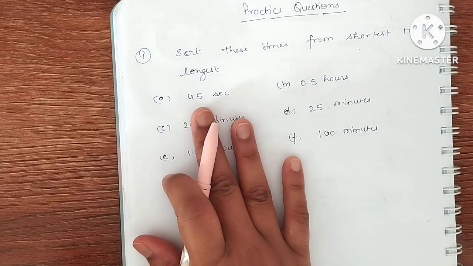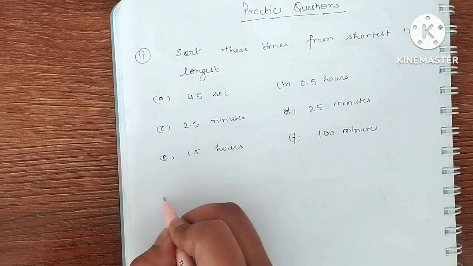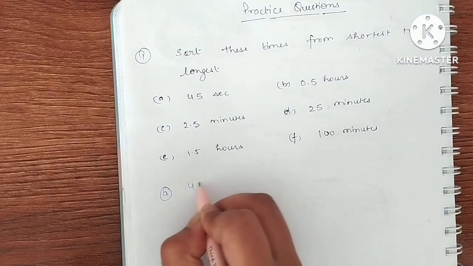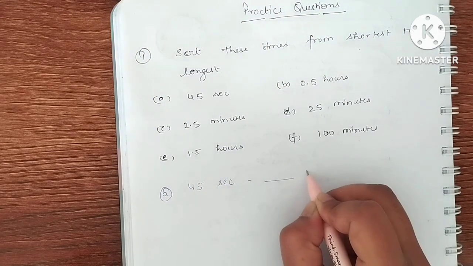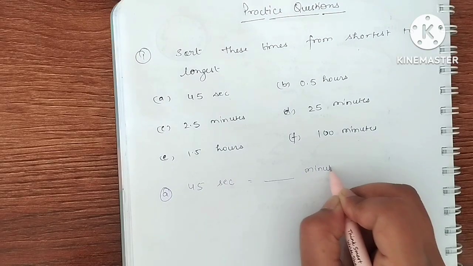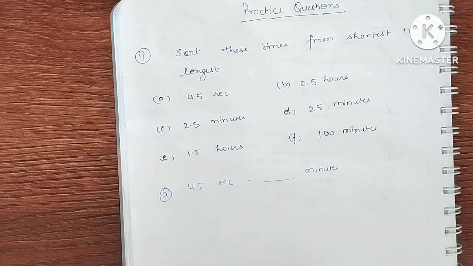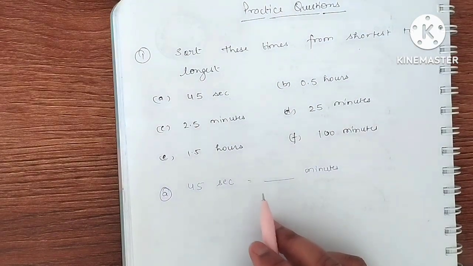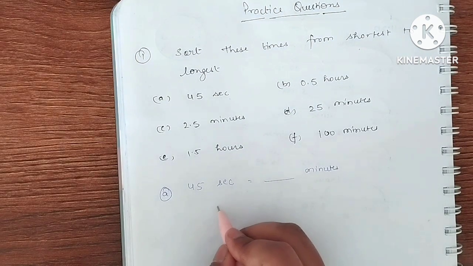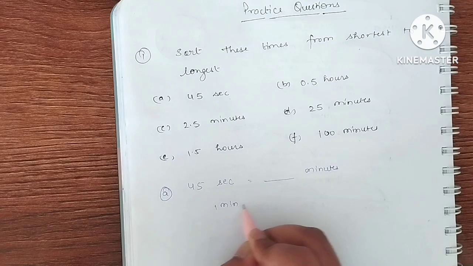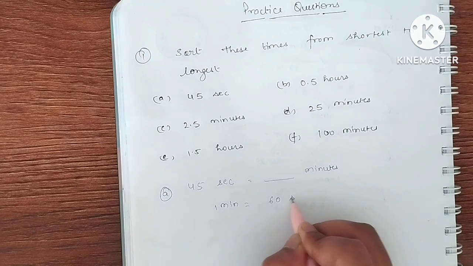Okay. Now for the first one. The first one is saying 45 seconds. Now we need to convert 45 seconds into minutes. How many minutes in a second? How will you find out? We know the relation between minute and second: 1 minute is equal to 60 seconds.